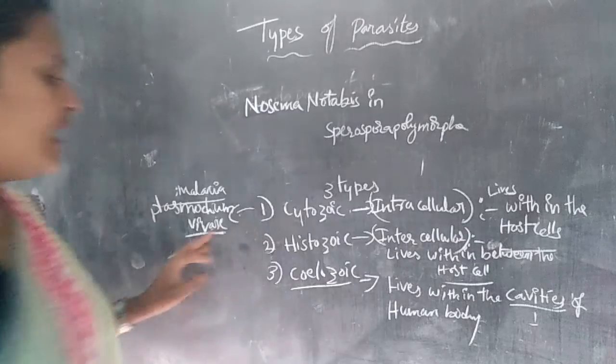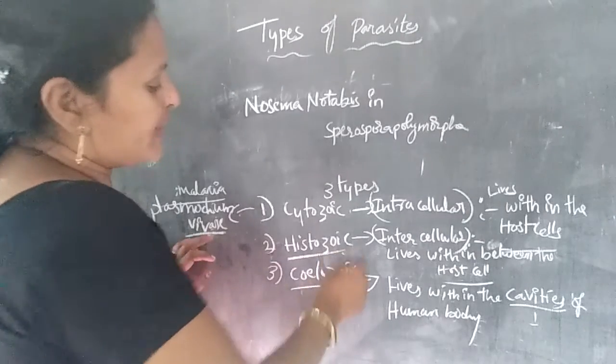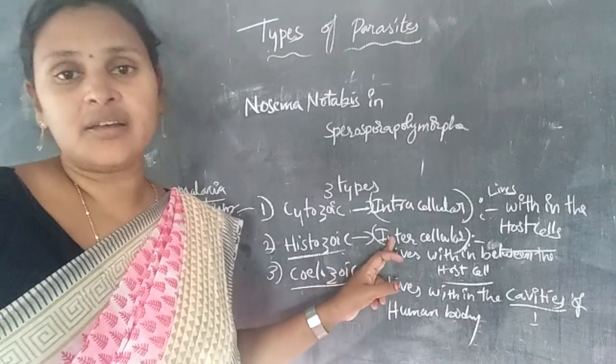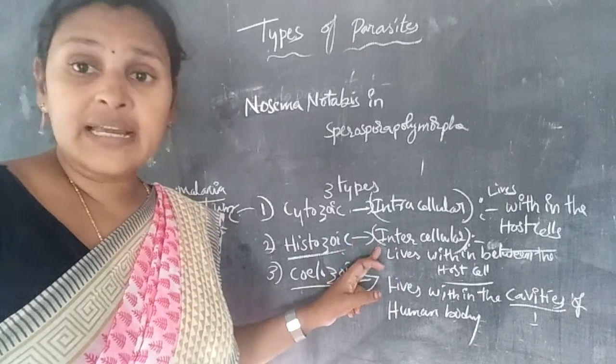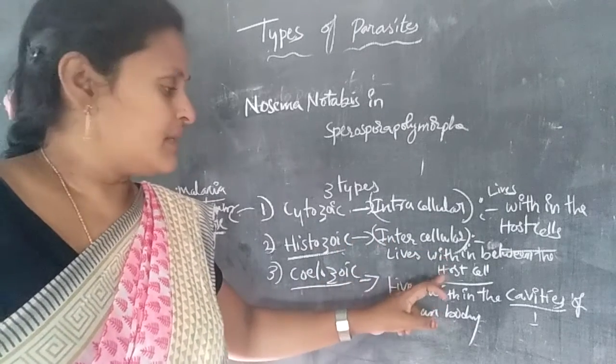The second type is the histozoic. The histozoic parasite lives in between the host cells.